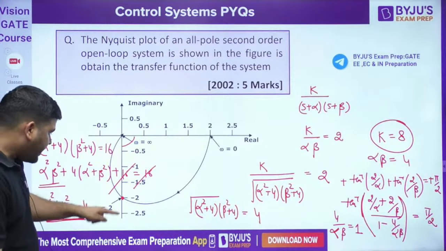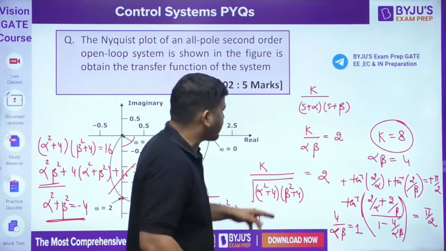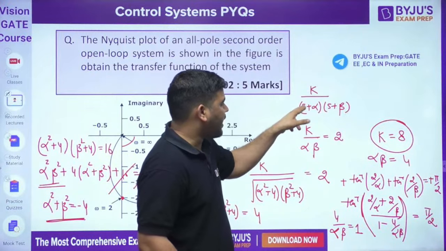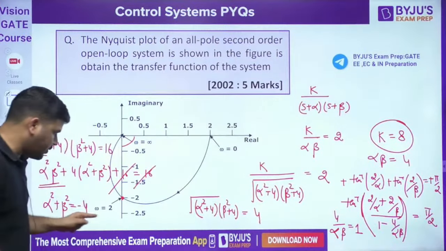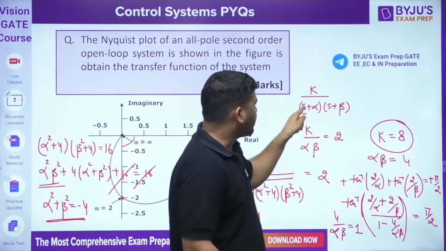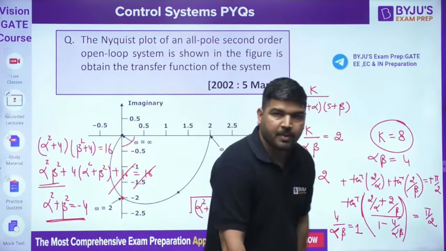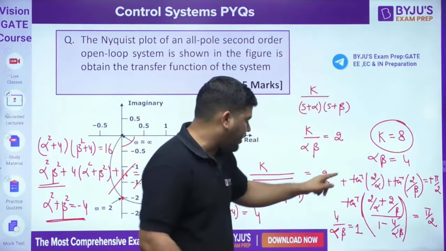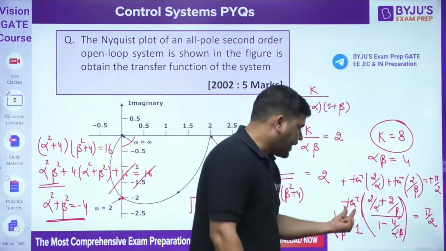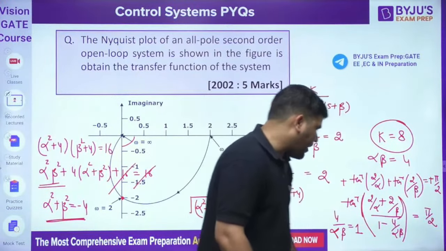Now when omega is 2, the angle came out to be minus pi by 2. So what I did is, I calculated the angle. I have put s equal to j2 because omega equal to 2, na. So the angle is minus tan inverse of 2 by alpha, minus tan inverse of 2 by beta. That came out to be minus pi by 2. I have cancelled this minus and added this. Tan inverse of a plus tan inverse of b is tan inverse of (a plus b) divided by (1 minus ab). And that came out to be pi by 2. Pi by 2 means 90.